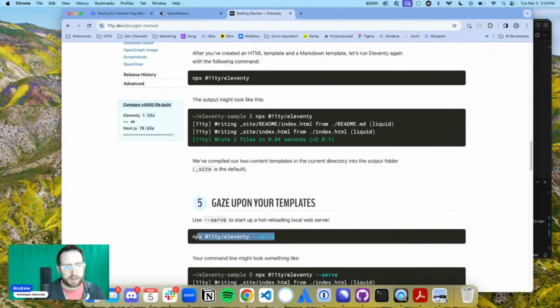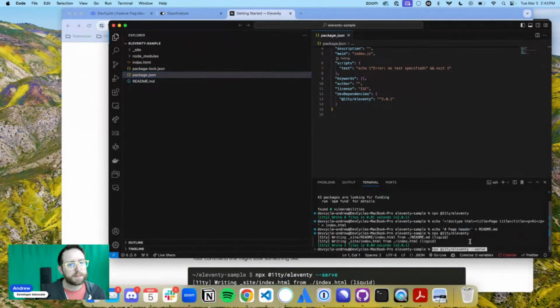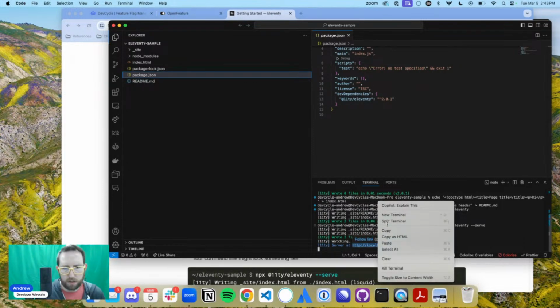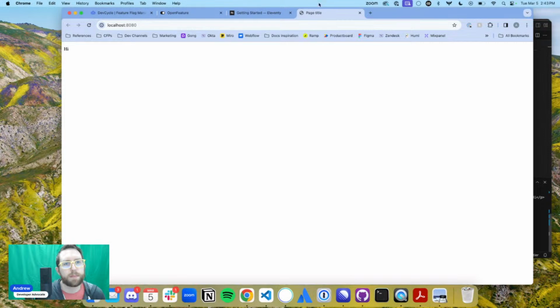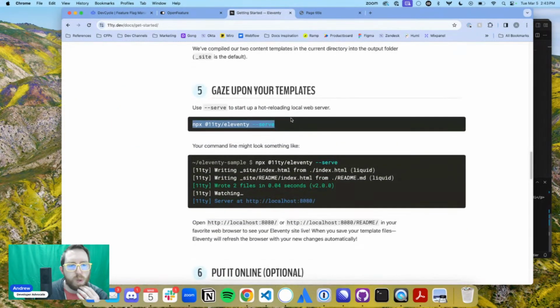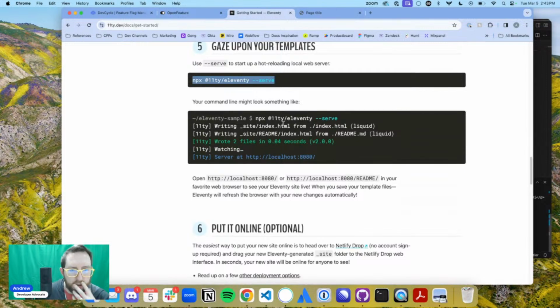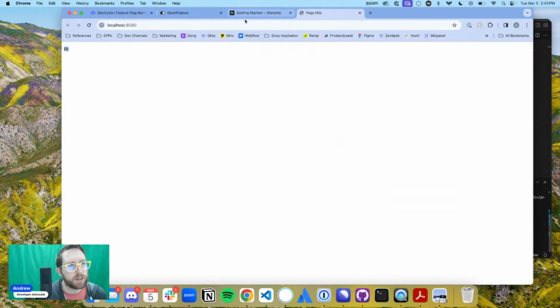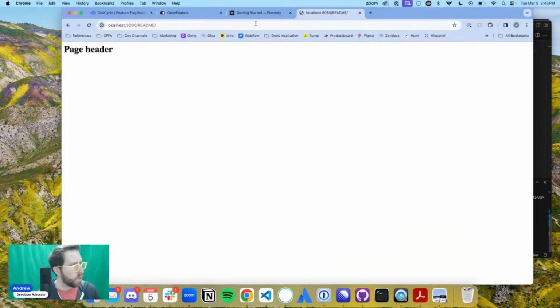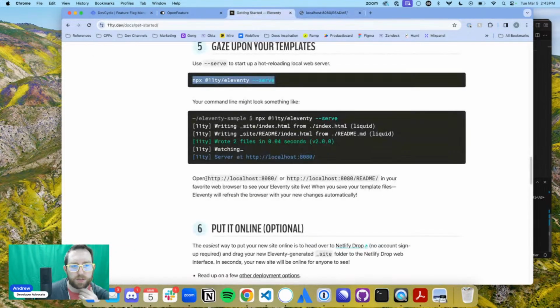All right, amazing. Now we want to have a hot loading local web server. Boom, we got it. Let's go see what this looks like. Wow, open. Amazing, it says hi. Now, where is that reading from? Watching, oh, it's gonna open. Oh, I see, I can get both actually. So I can get that, or I can get README. Ooh, look at that, I like it. That's actually super smooth to get started, really.